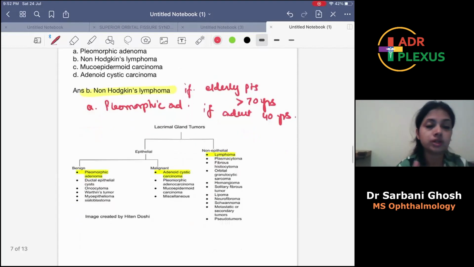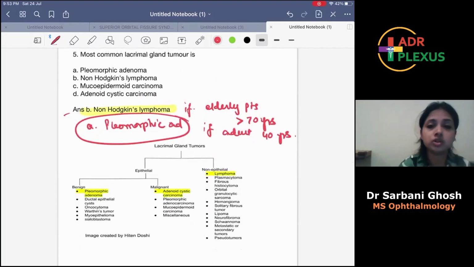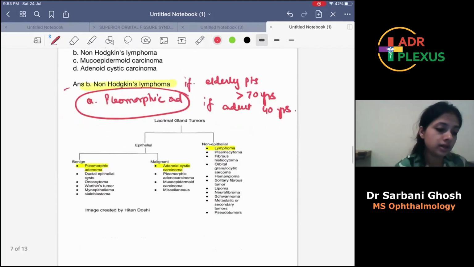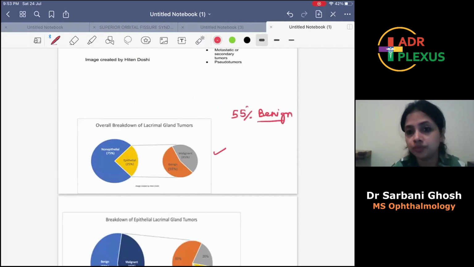But if you ask what is the common lacrimal gland tumor in elderly patients 70 years of age, then the answer will be non-Hodgkin's lymphoma. Okay, why? Because most of the lacrimal gland tumors, that is 55%, are benign, and the most common benign tumor of the lacrimal gland is pleomorphic adenoma.